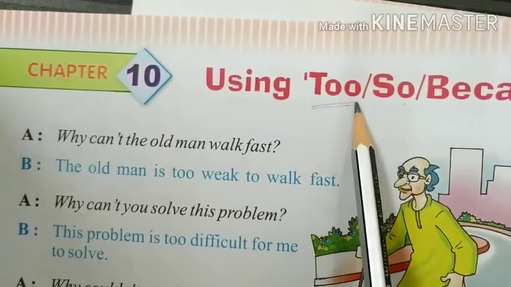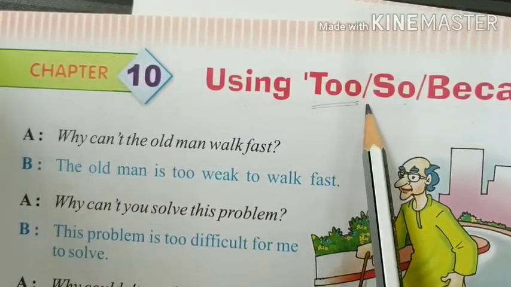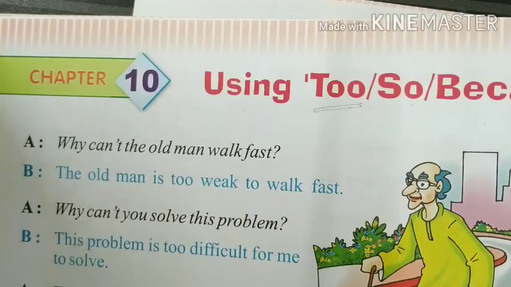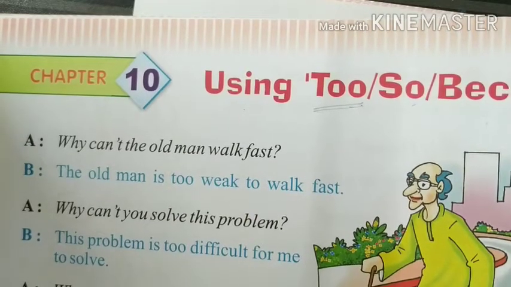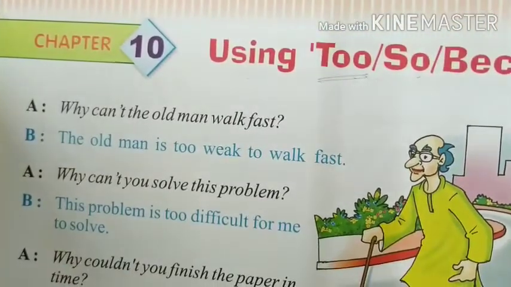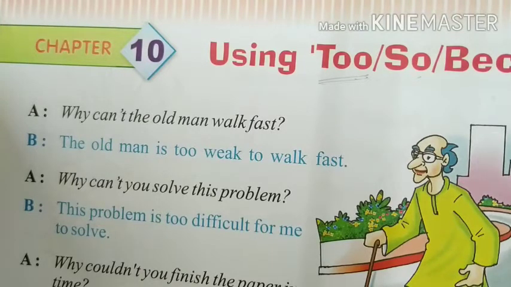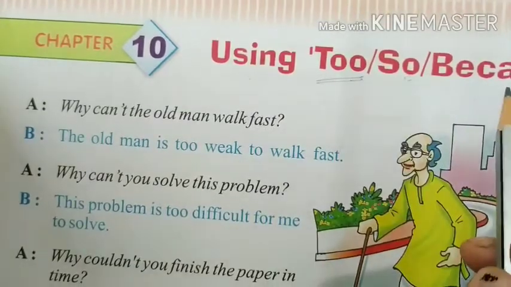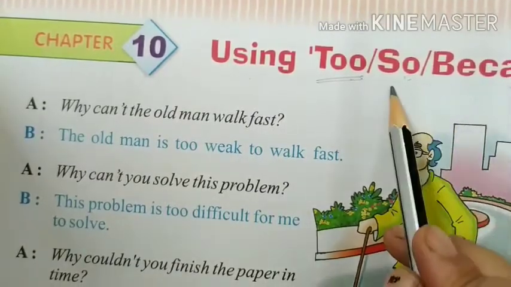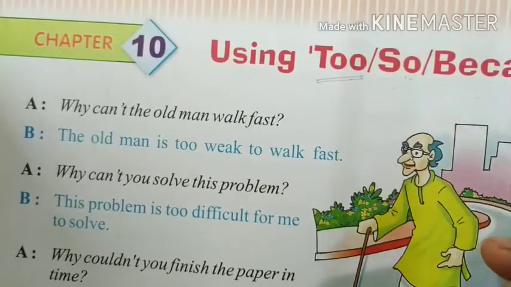We use too, T-O-O, when we are talking about anything which is very much in quantity. Quantity-wise it is very much. Then instead of saying very much, we can say too. Suppose I have to say that this book is very heavy. Instead of this, we'll say this book is too heavy. Children often use the words so and because in a wrong way.